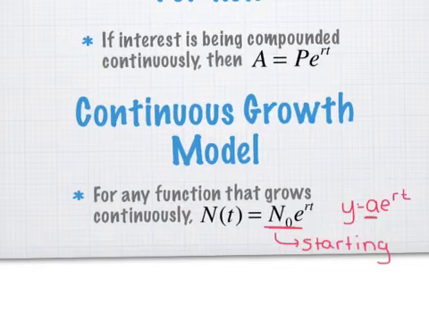Now here's the thing. This PERT formula is designed specifically for compound interest, so they use a P for principal. Any other thing that's growing continuously, you should use either this or this. But really, aren't they all the same formula? Do you agree that they're really all saying the same thing? It's starting value times E to the power of rate times time. I have a lot of students who just remember this formula because PERT seems to be an easy thing to remember. So I don't care if you always call it the PERT formula. Just know that P is really meant to stand for principal, and you can just treat it as whatever your starting value is.